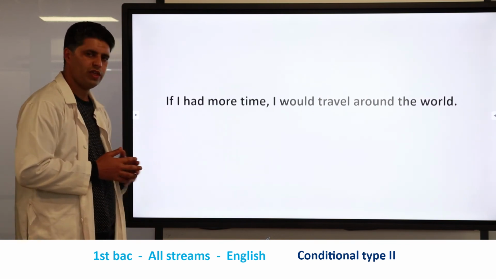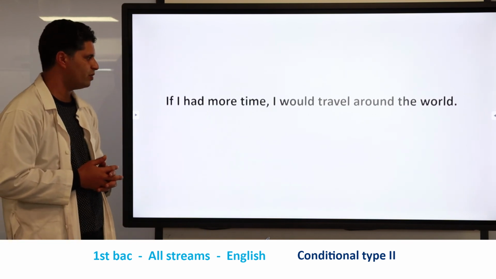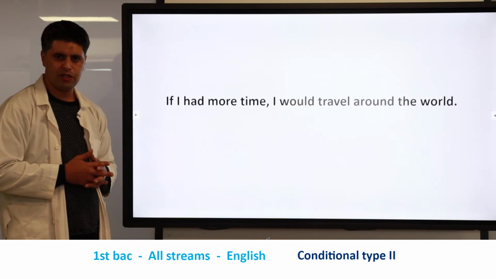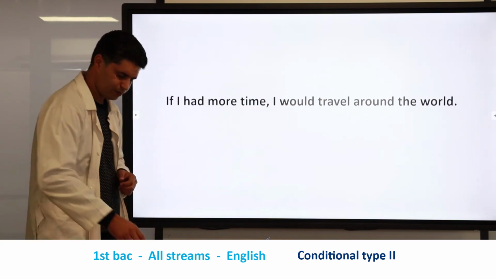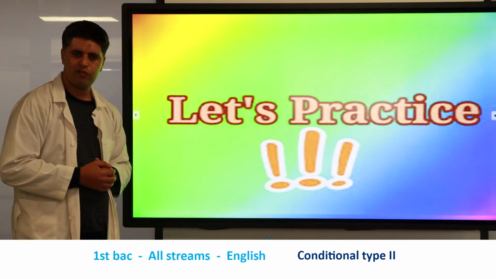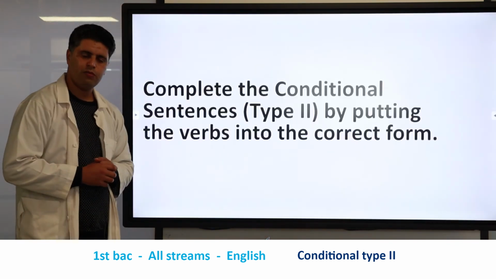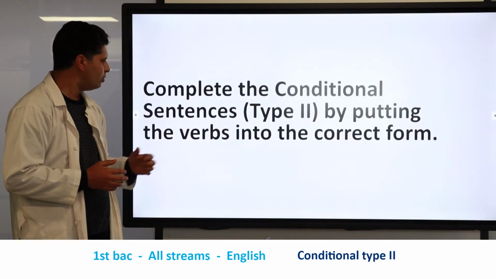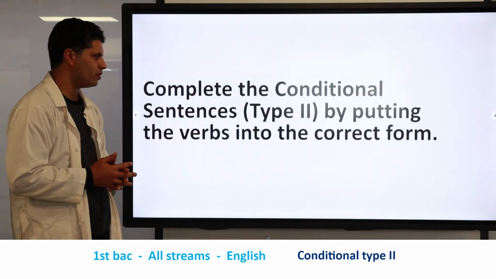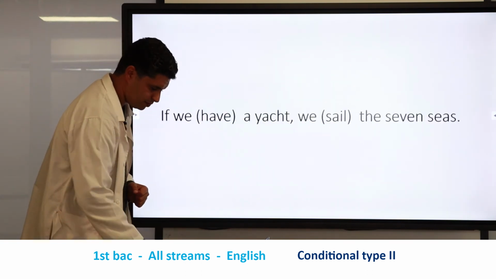So here we have the conjunction if, and we have the subject plus had, which is the past simple of the verb to have, and here we have subject plus would plus the base form of the verb. Let's practice. Here we're going to have more examples in order to understand well. In practice, what we have to do is complete the conditional sentences with conditional type 2, of course, by putting the verbs into the correct form.